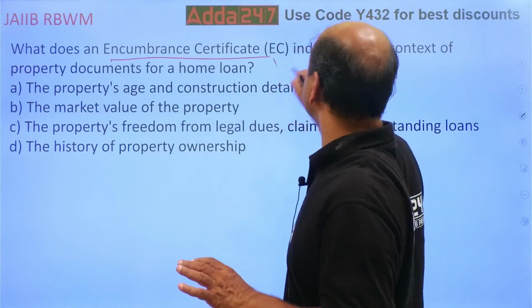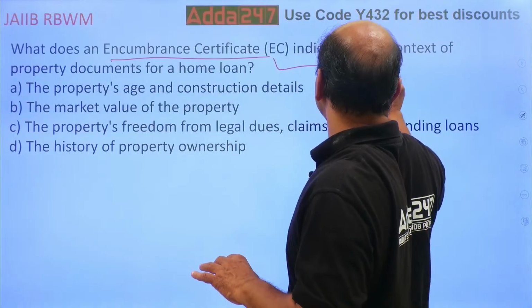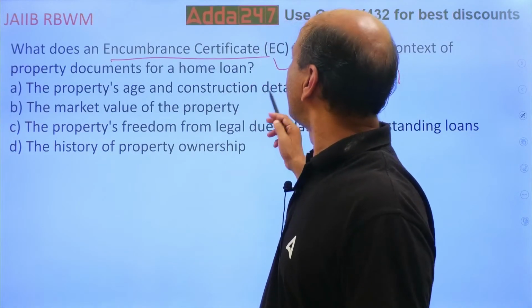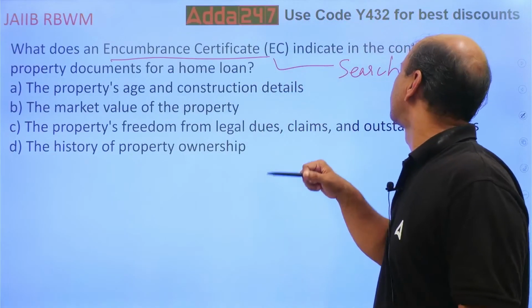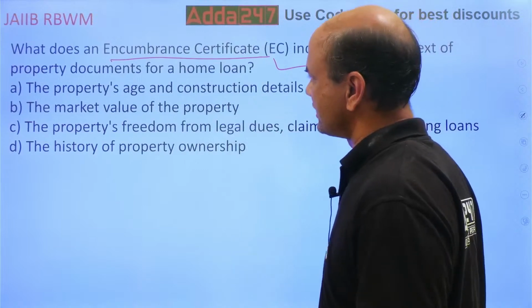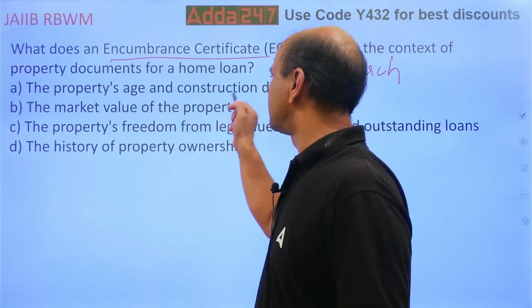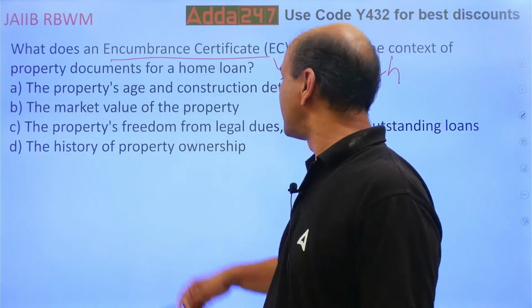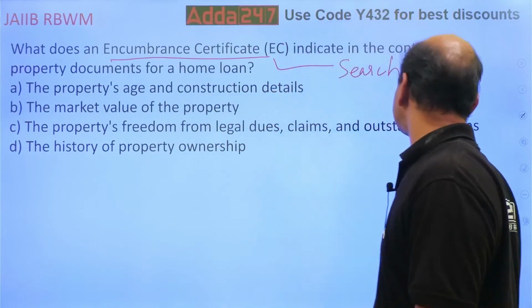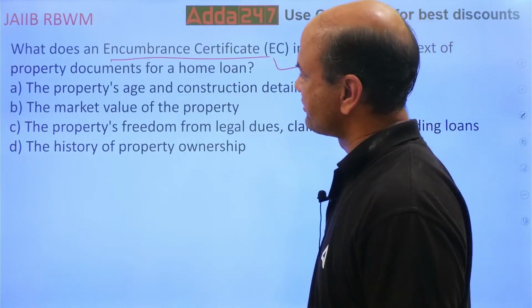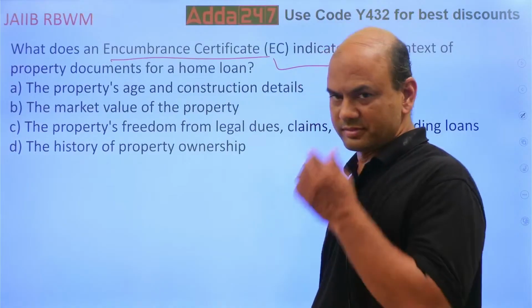So the other name for this is search and title report, as I just told you. So what does this search report or encumbrance certificate give? What does it signify? The property's age and construction, the market value of the property, freedom from legal dues, claims and outstanding loans, the history of property ownership. What does it signify?